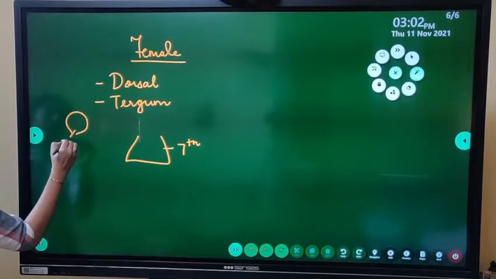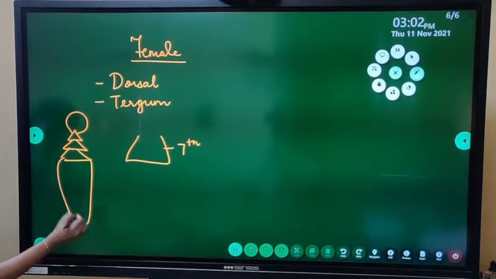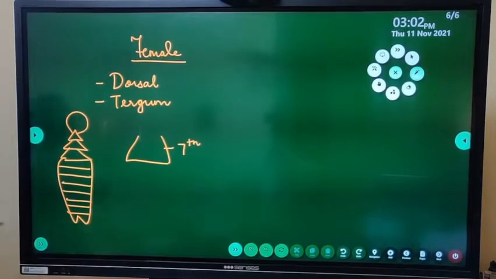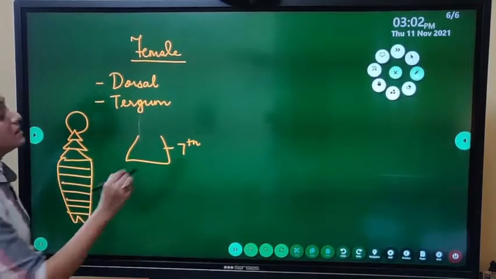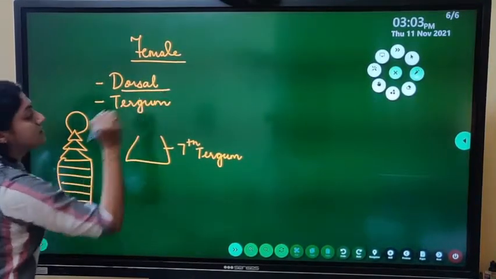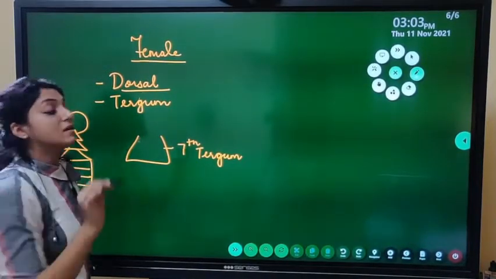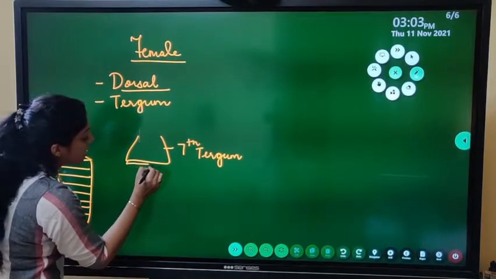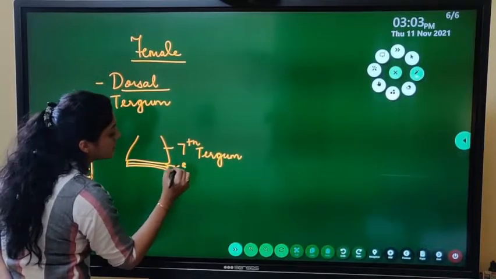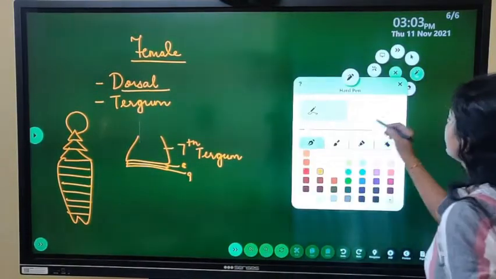We have already done this. Head, then the 3 regions, and then the abdominal region. So ये 10 segments हमने किया है, and we have already done this diagram. Now I am drawing the 7th tergum. Why am I calling it tergum? Because I am on the dorsal surface. So it is the 7th tergum. All right. Below the 7th tergum, the 8th and the 9th terga are very small. ये 8th, ये 9th. 8th and the 9th terga, they are very small.